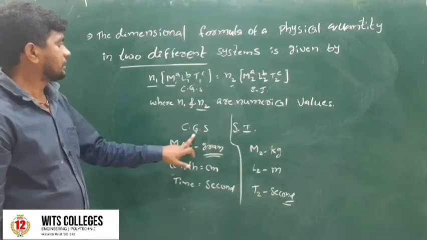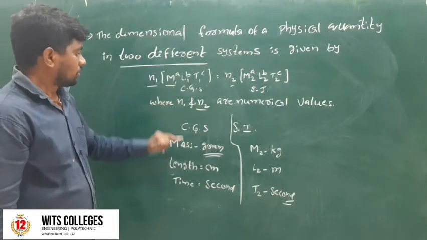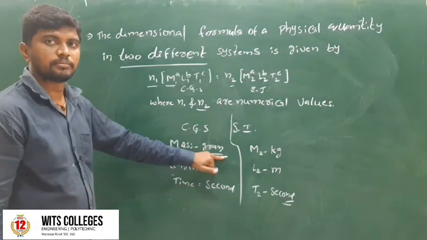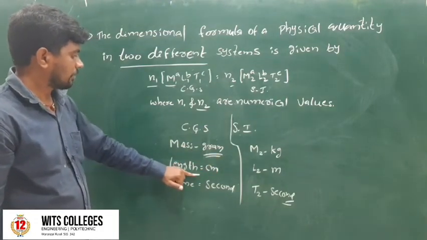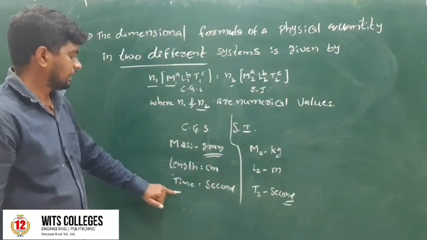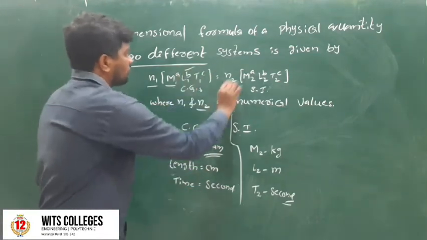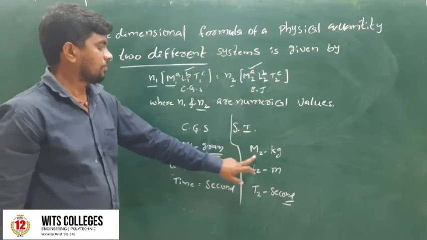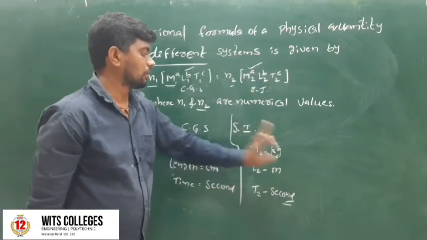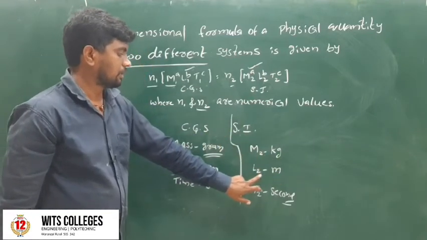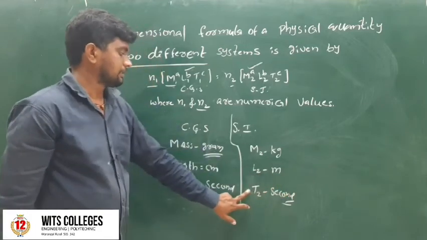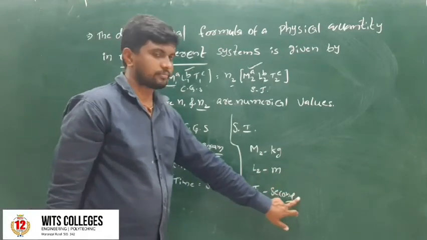The CGS system of mass is gram, length is centimeter, time is second. The SI system of mass m2 is kilogram, length L2 is meter, time t2 is second.